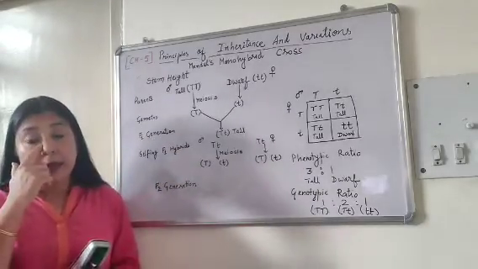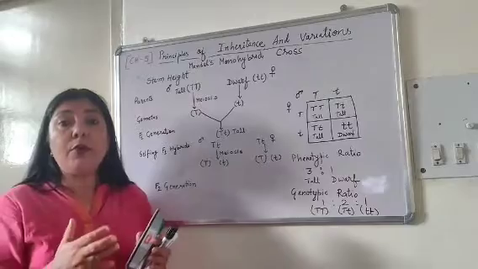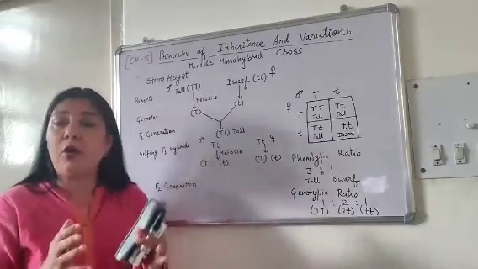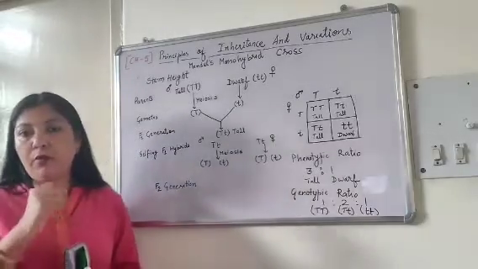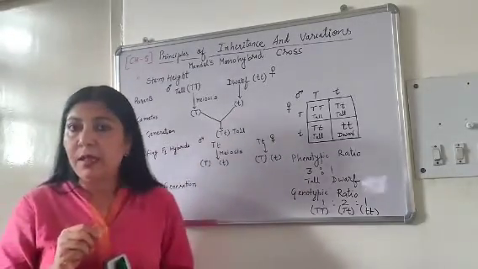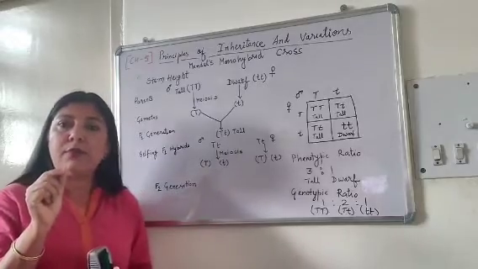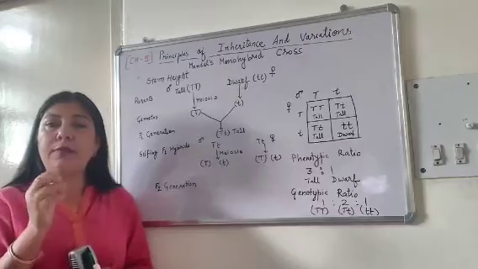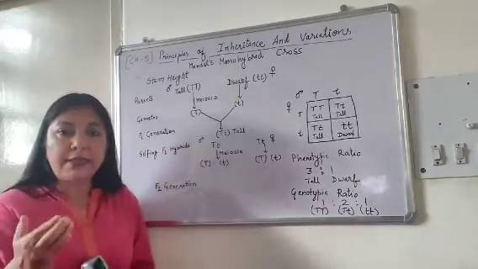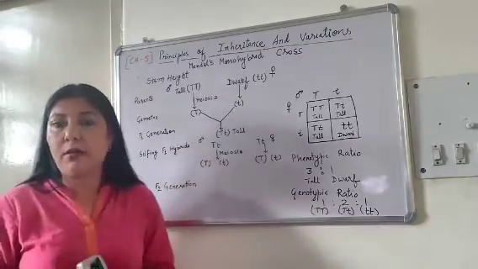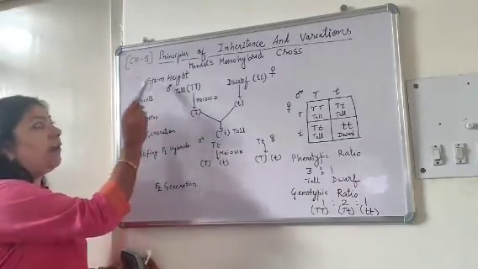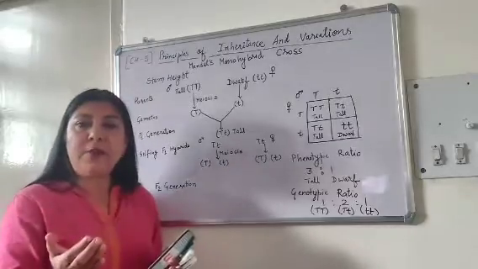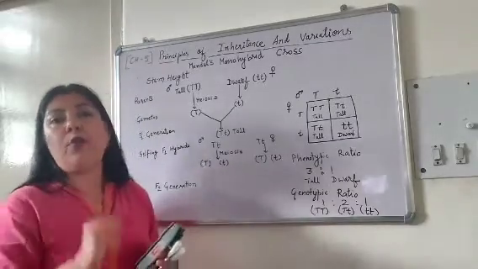And after that, he made the true breeding parents, that is, having the same types of alleles. Now the question arises, what are alleles? Allele is a short term for allelomorphic. Allelomorphic means two contrasting traits of a character. For example, here the character we have taken is stem height. For that, the alleles will be tall and dwarf.